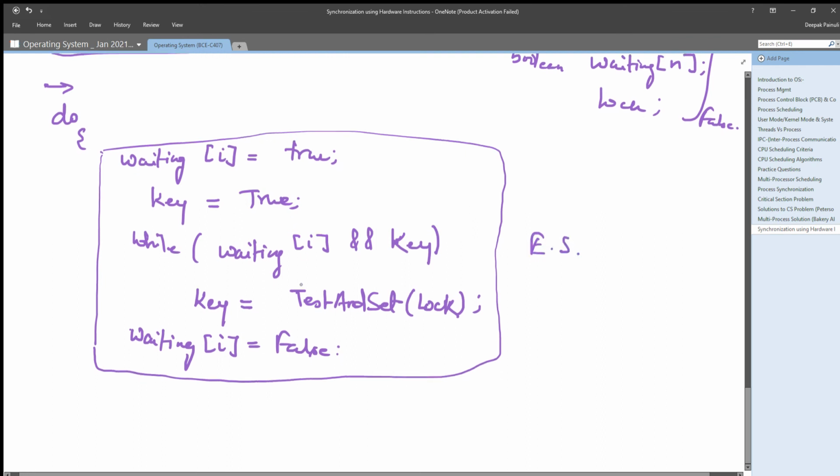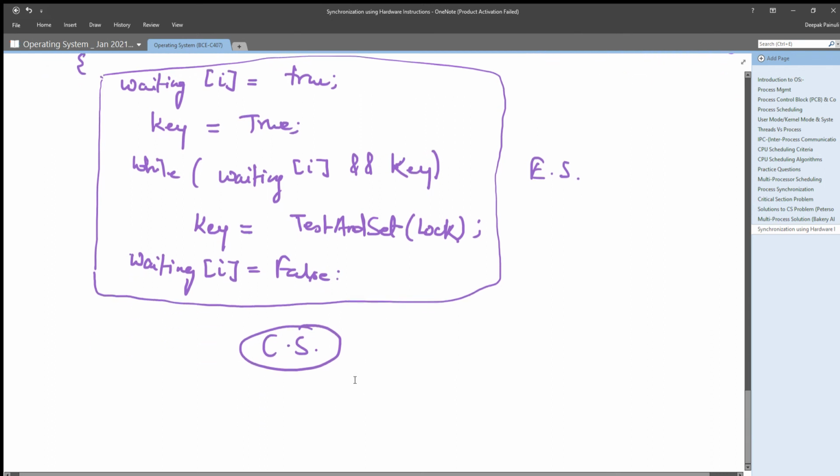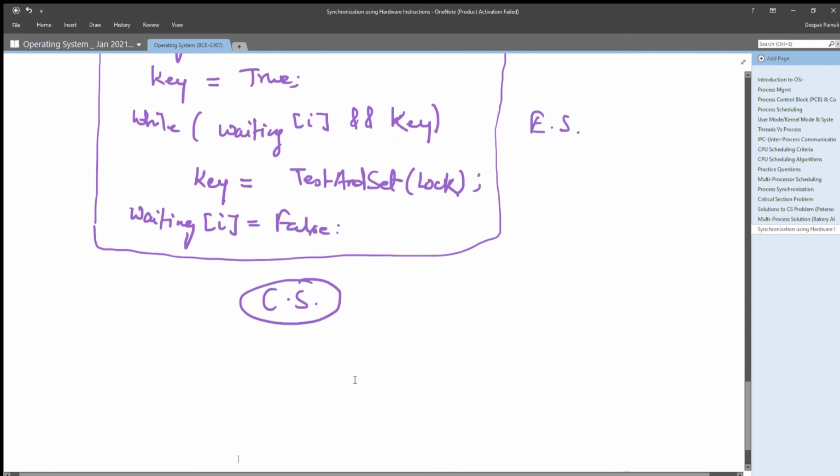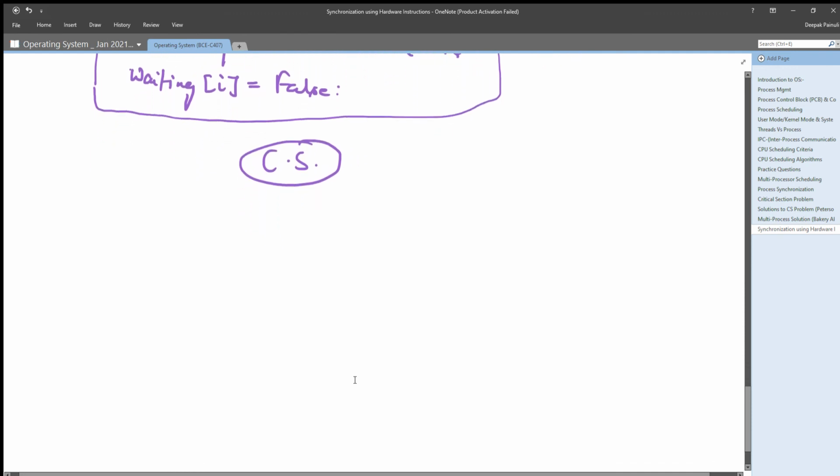After that only that particular process will execute its critical section, and after executing its critical section, it will perform the exit section, right?